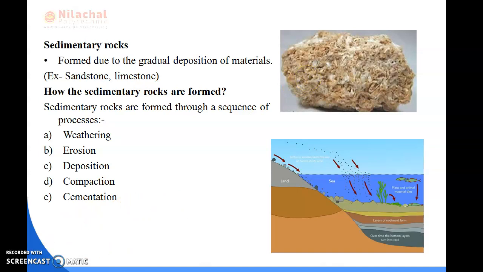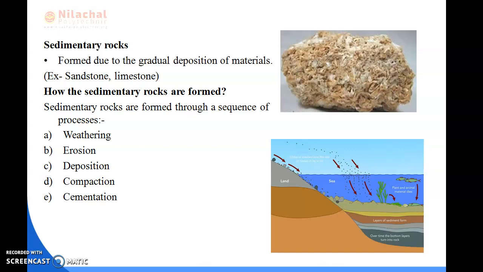Sedimentary rocks are mainly formed by the deposition of materials by weathering agents. I told you about weathering agents in the previous slide. Weathering agents are rain, frost, wind, and flowing water. When rain, wind, and flowing water act, small pieces of rocks or igneous rocks are carried to a place, settle, and form a layer, and after that the layer of sedimentary rocks is formed.